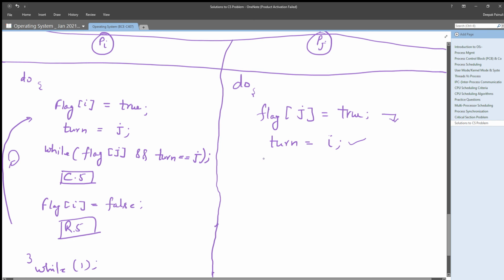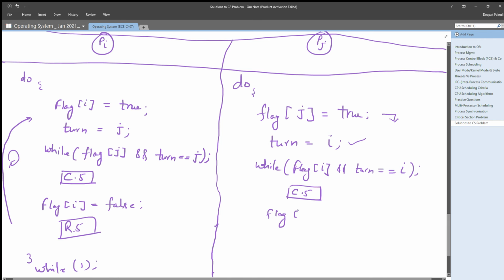Now in the third statement, in the same way as Pi did, it will check flag i, the other process's flag, and the turn value for the other process, which is i, and in the same way it will execute its critical section.